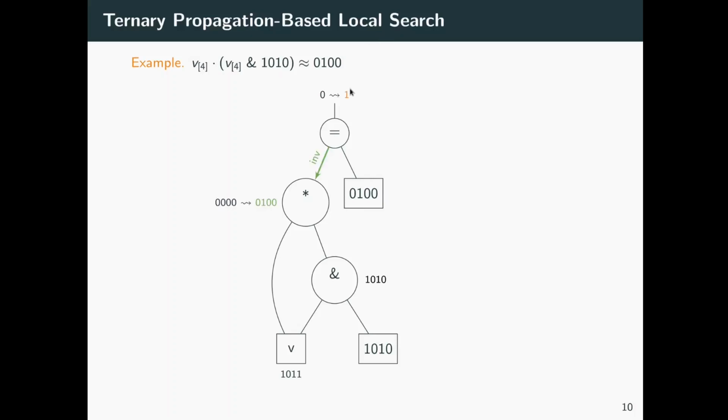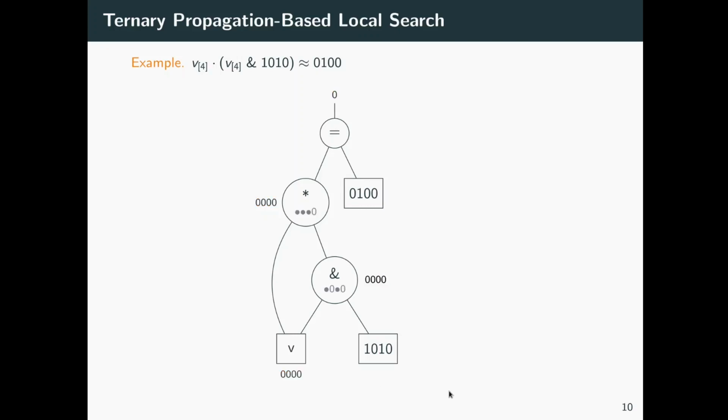We again assume target value true for the root, propagate it down to the multiplication. Now both operands are not essential, we randomly pick the left one and compute an inverse value for v. We pick one of the possible inverse values for v and reach a satisfying assignment.